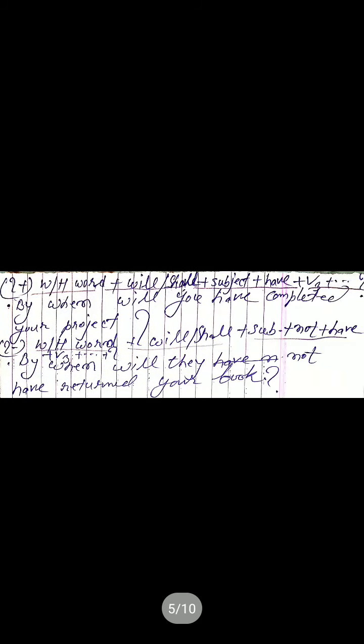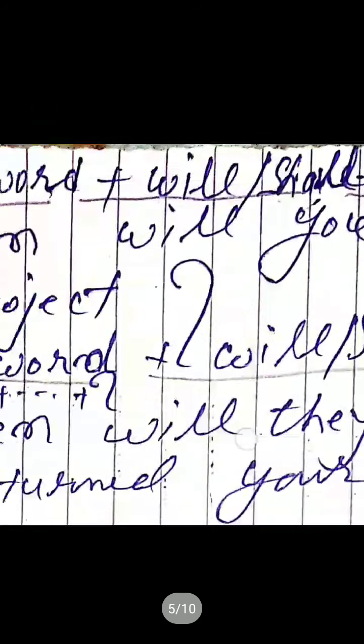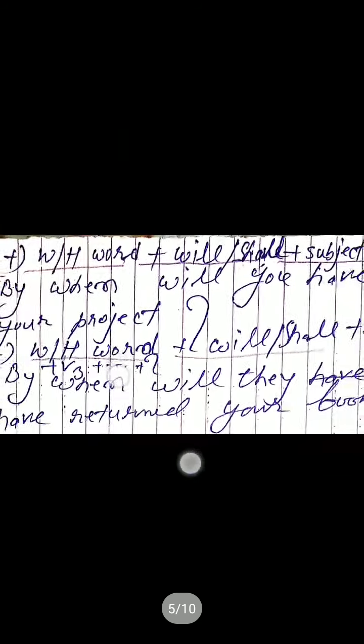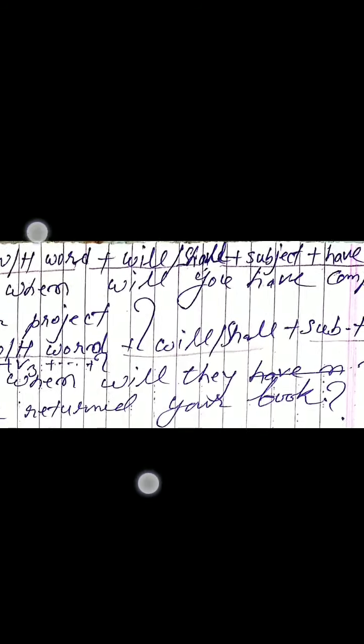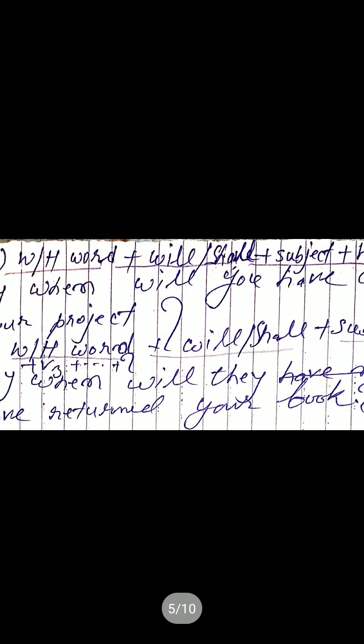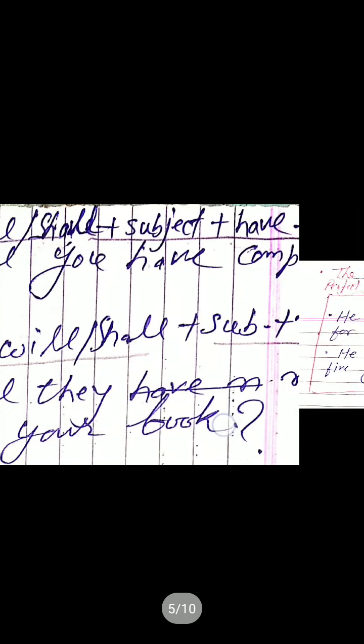Now let's discuss the construction of a question sentence with a WH word. WH word plus will or shall plus subject plus have plus V3 plus other words plus question mark.